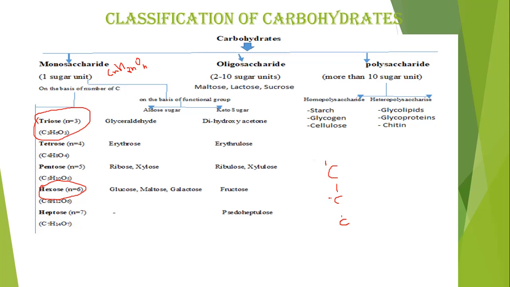This is carbon number 1, this is carbon number 2, this is carbon number 3. If we make the structure of the aldose sugar of triose sugar, means the aldehyde group is present on carbon number 1. Aldehyde group means C double bond O, H, and this one is R for this. Okay, and the remaining are hydroxyl groups.